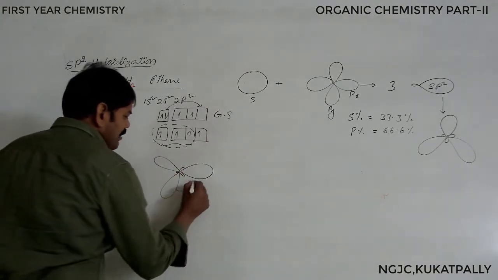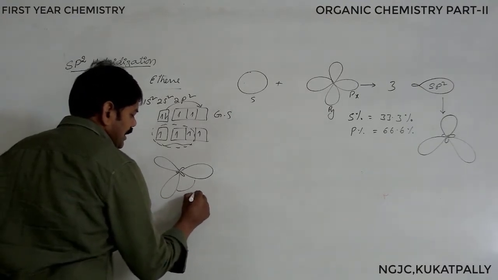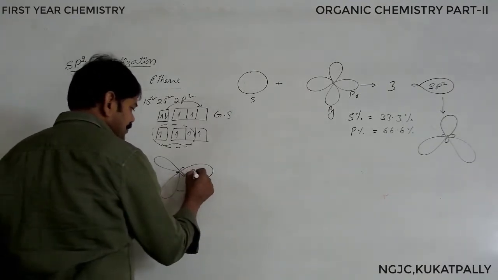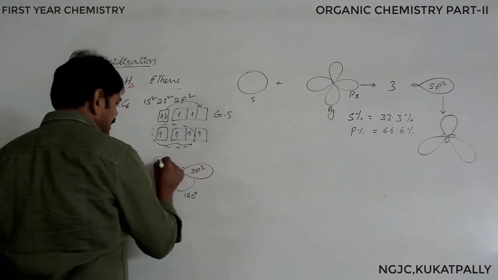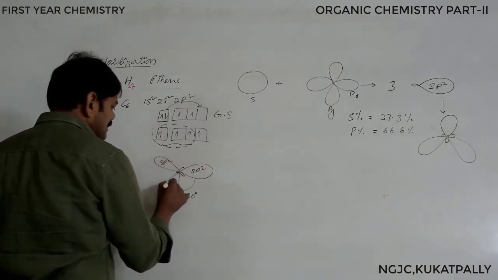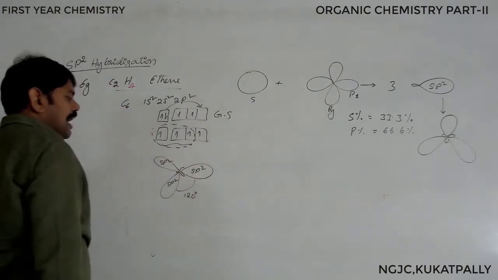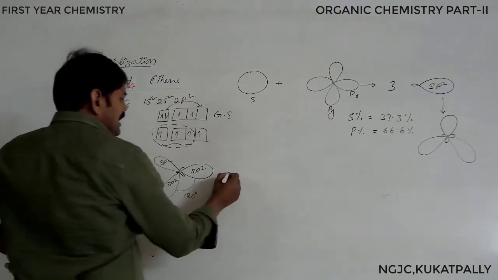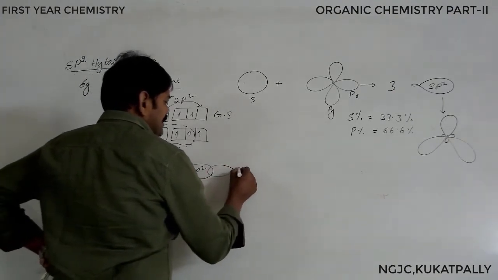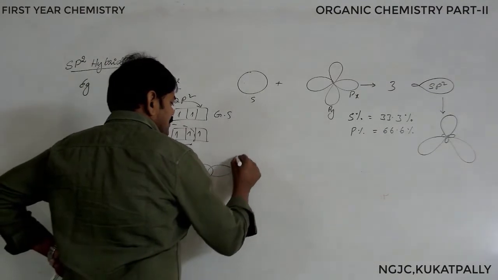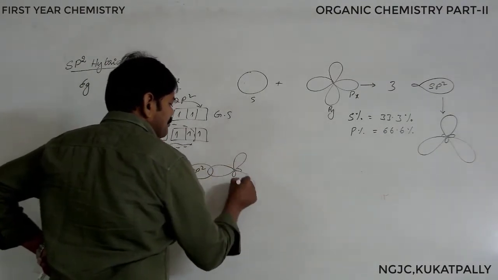Here the angle of this orbital is 120. Now sp2, this is also sp2. And you know the other carbon atom is also the same, having sp2 hybridization. So that is what I am showing you here with a small diagram.